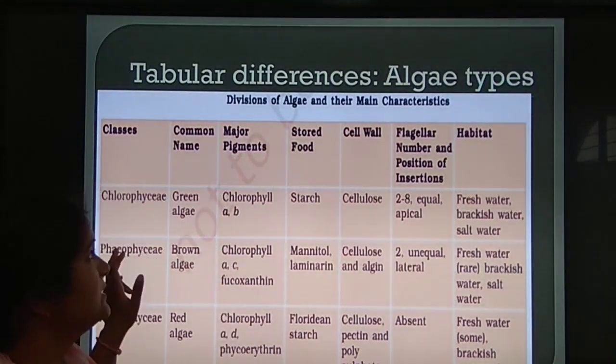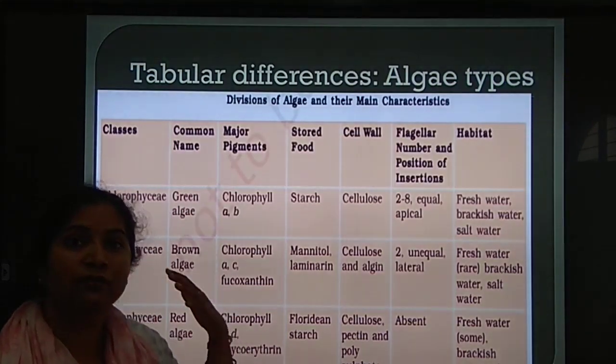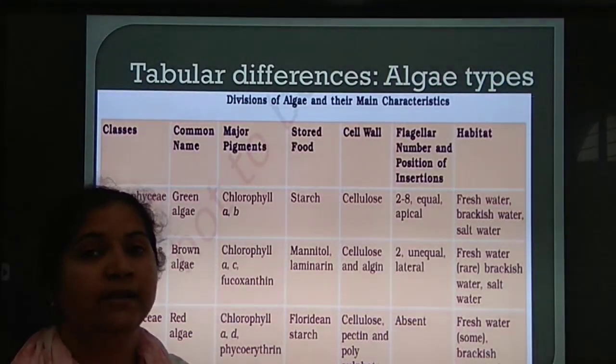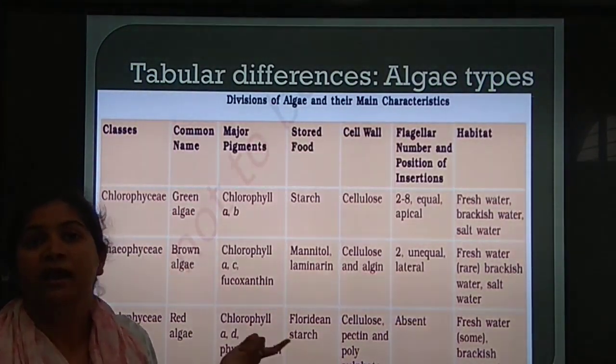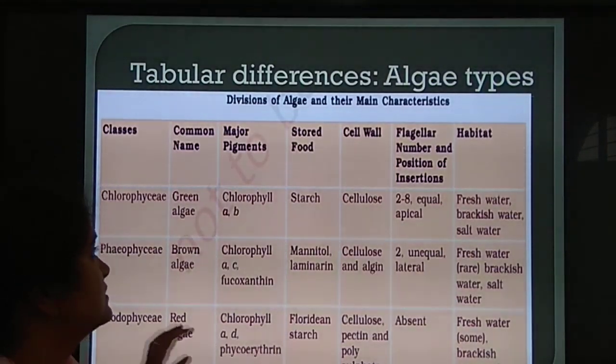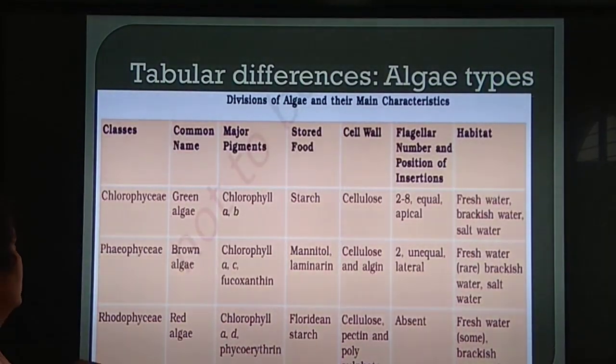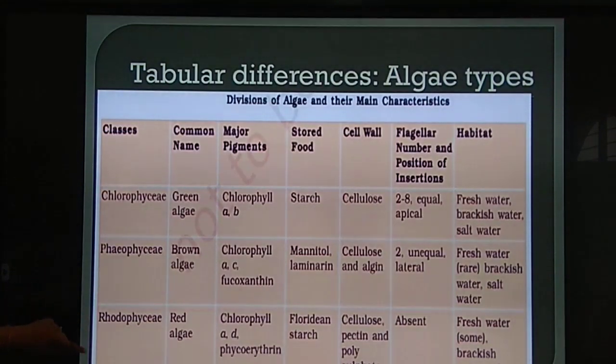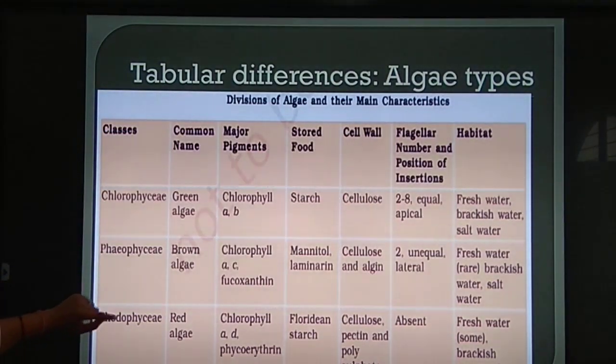Now, this is the table which is there in the NCERT also. This is the table you have to make in your notes along with the other slides, and you will complete this topic algae in your copy. So briefly I will explain this table. Class names are given here: Chlorophyceae, Phaeophyceae, Rhodophyceae.